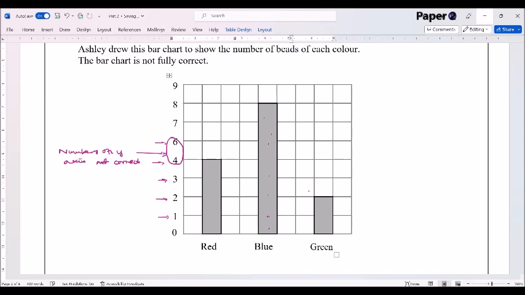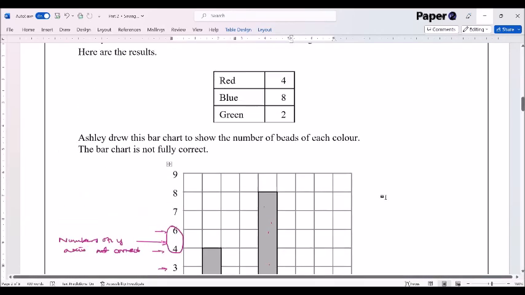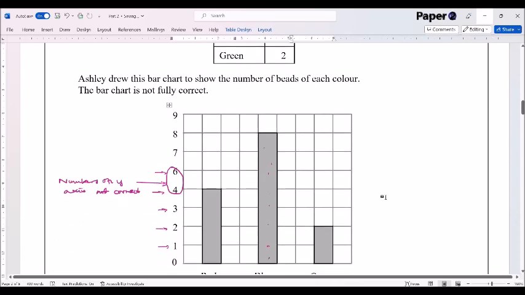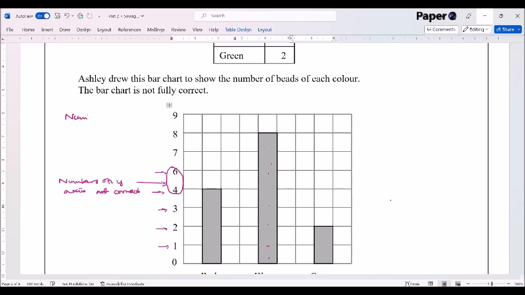And the other thing that's fairly obviously missing is that there's no label on the y-axis. So we need to say what the y-axis shows, and it's the number of beads of each color. So the y-axis should actually say number of beads of each color.